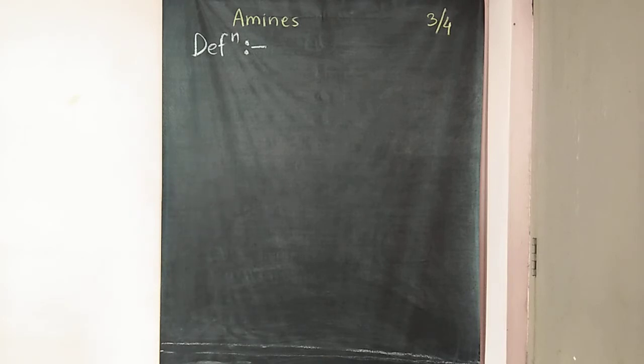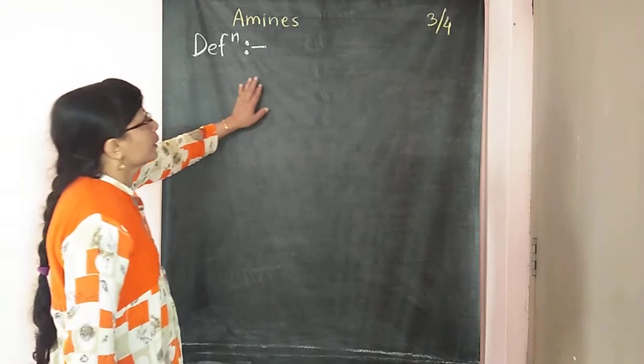So the first type of definition is: amines are the nitrogen containing compounds having basic character.